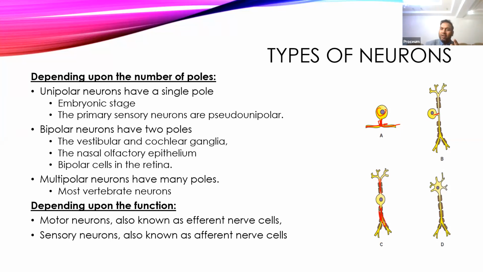This motor neuron carries impulses from the central nervous system and sends them to the different parts of the body. While a sensory neuron is in the opposite direction, it receives the signals from the different parts of the body and goes to the central nervous system.